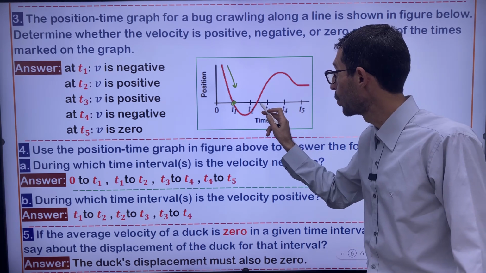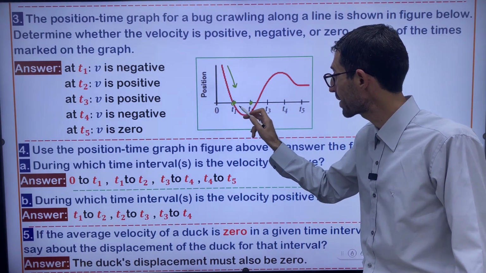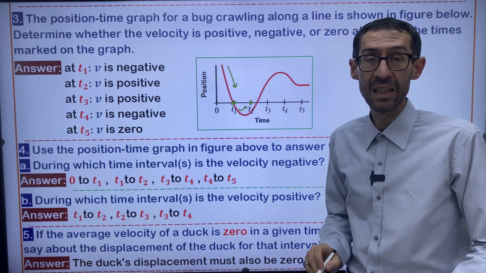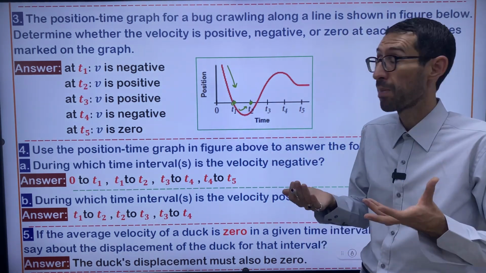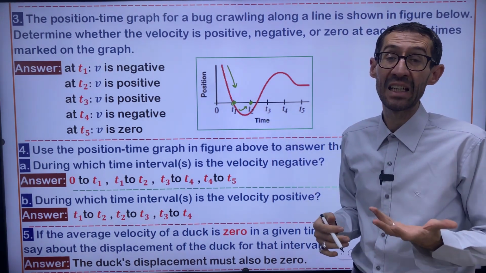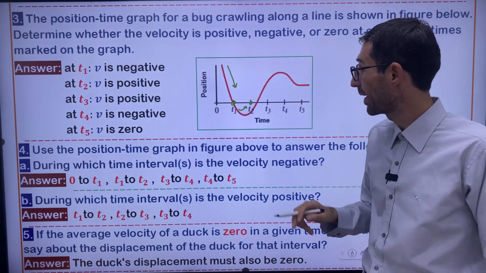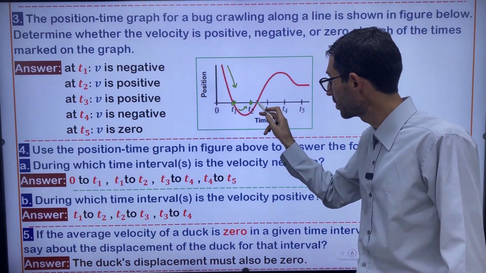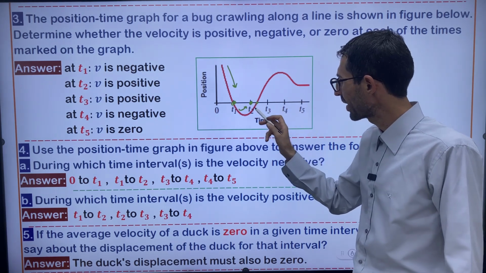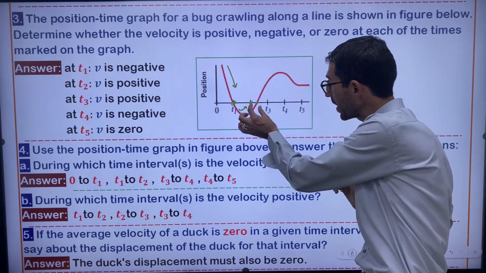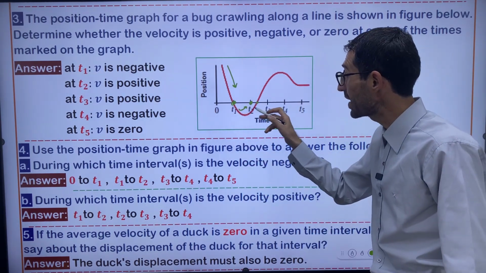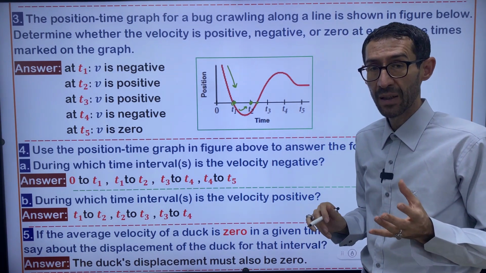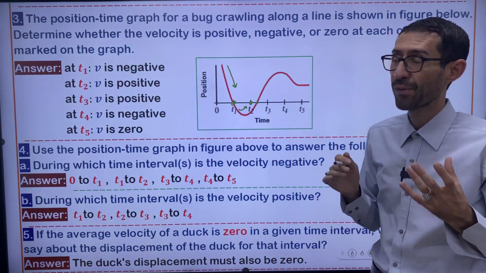At t2, this is t2, right? At this time interval, if you take a look, the curve is getting up. The curve is going up. The curve is ascending. That's why velocity is positive at t2 especially. And you can say this is t2, right? No problem. So in these regions, before t2 and after t2 as well, we have positive velocity.